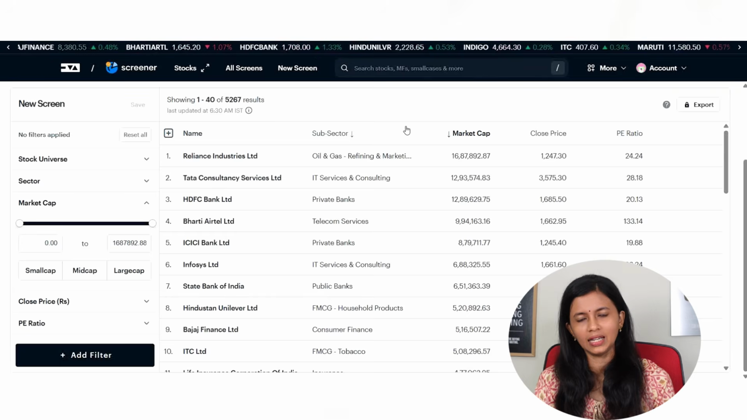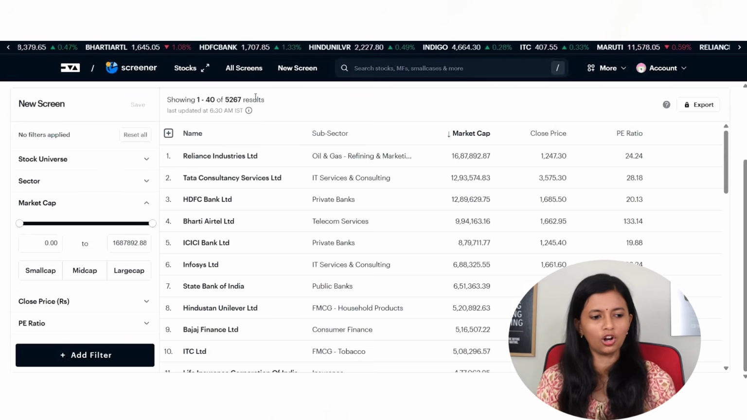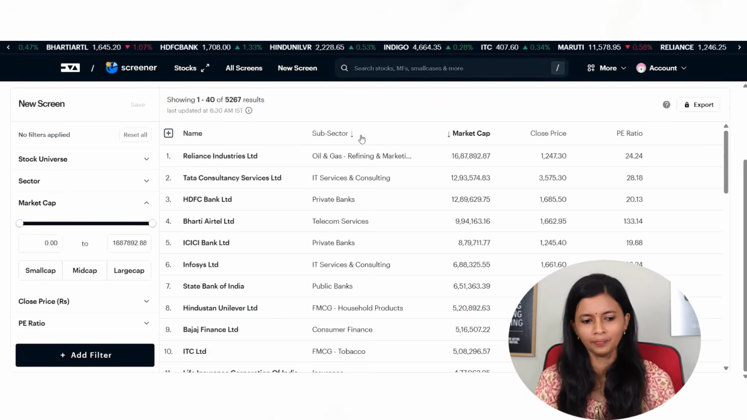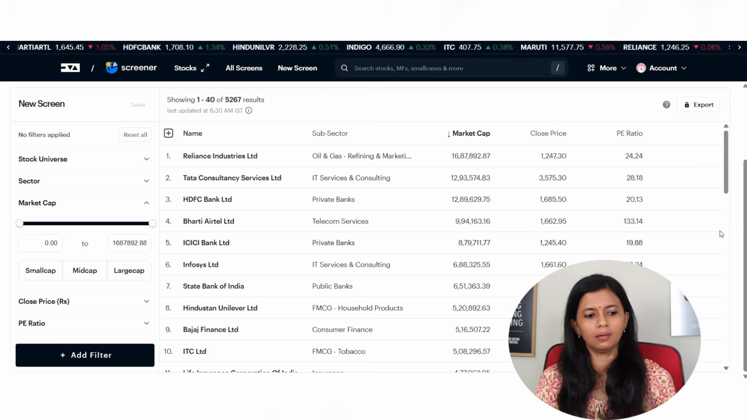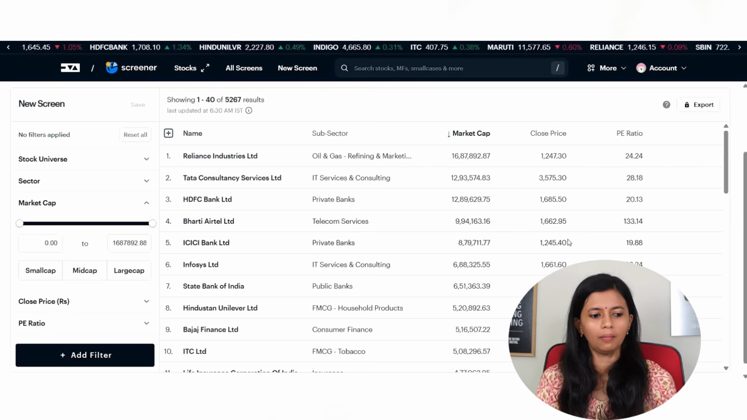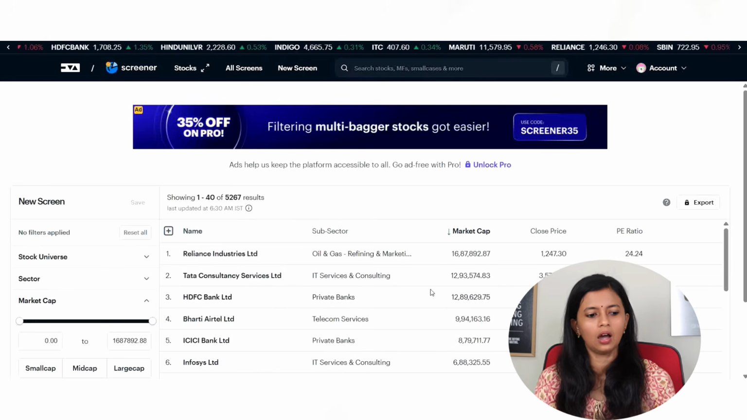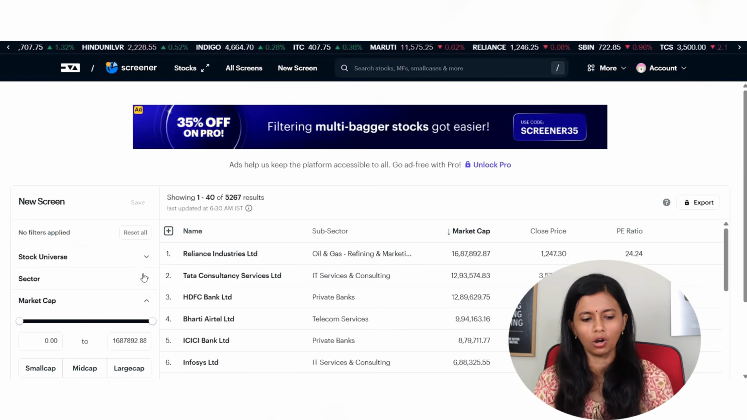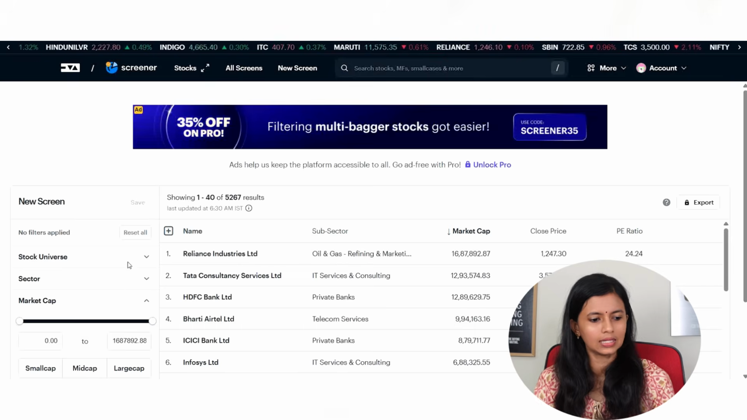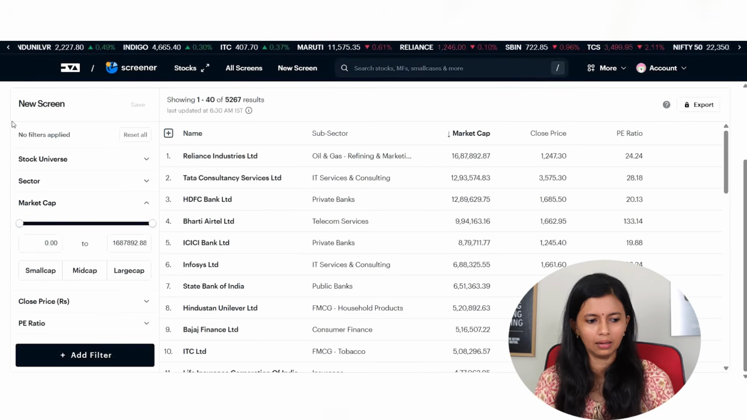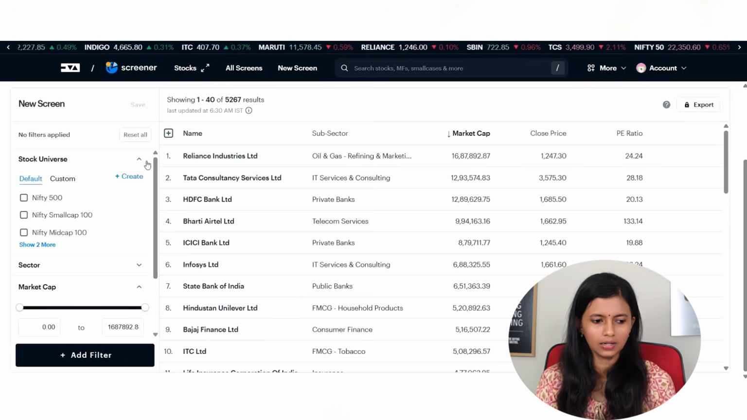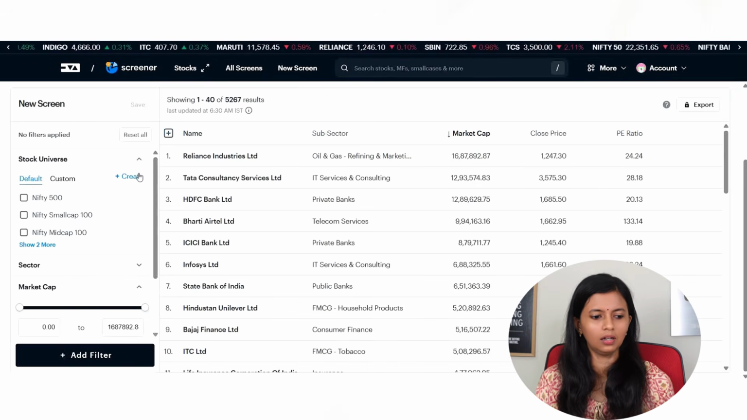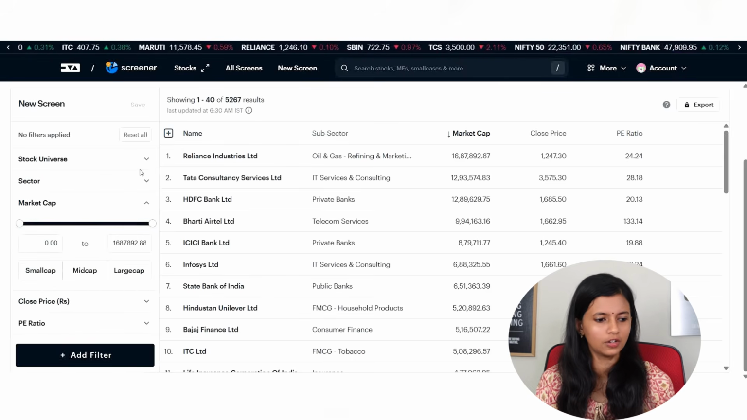The next website that can give a tough competition to screener.in is Tickertape.in. This is also a brilliant screener which you can use, which will give you many information. Again, this is best suited for the fundamental analysis, that is for long term investment. You can see here you have different filters available. You can select the stock universe, that is be it Nifty 500, Nifty small cap 100, Nifty 100 or Nifty 50, whichever you wish to select.